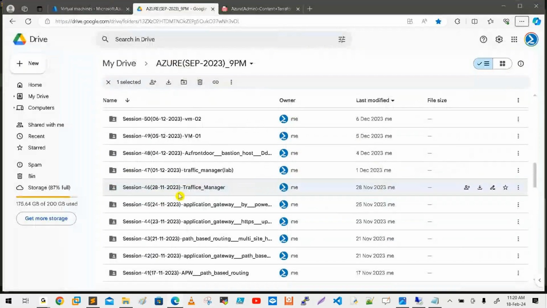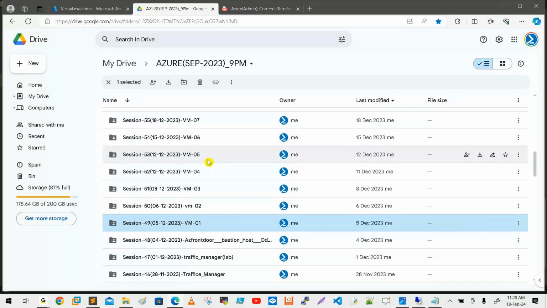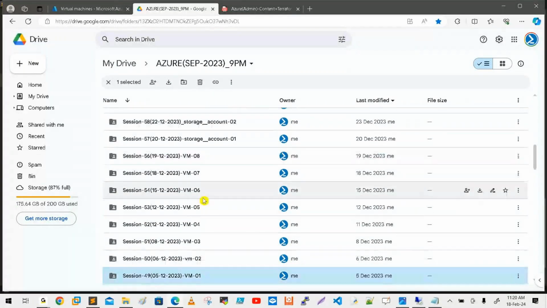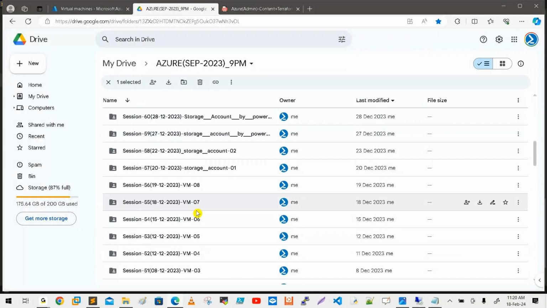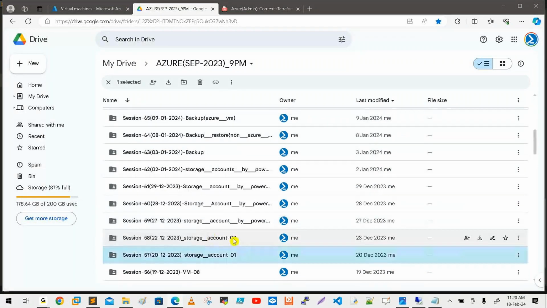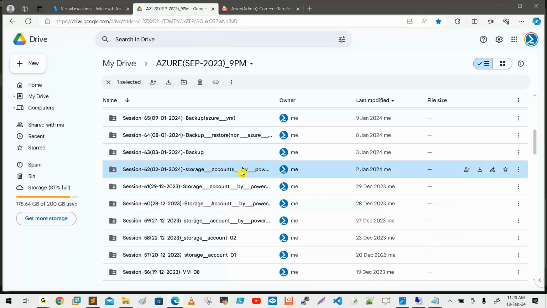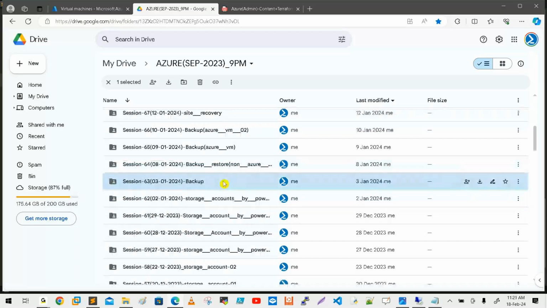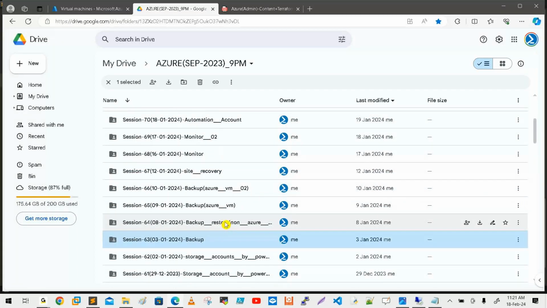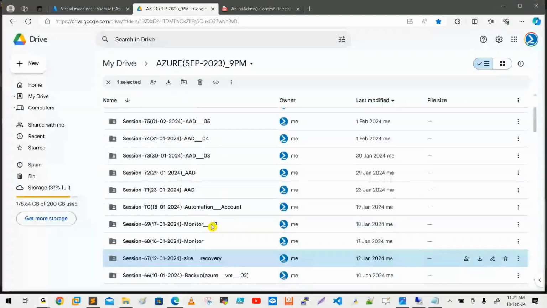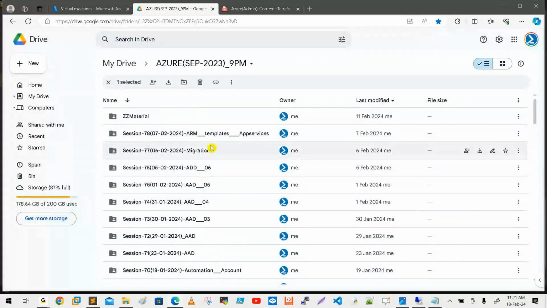Even if you see VM, virtual machine, only I took 8 hours. Only storage account, one, two, three, four, five, six. I wrote a small word, but each and every word we are going to see deeply. That is the main thing. If you see backup and recovery, one, two, three, four, five hours. Monitoring, Active Directory, migration, ARM templates, app services, and interview questions.